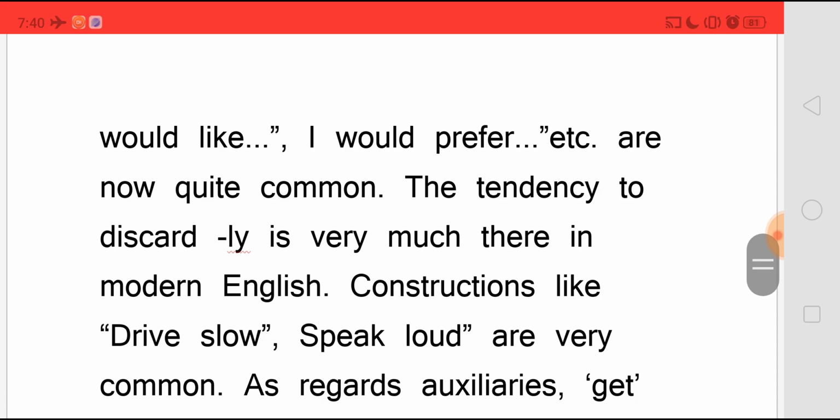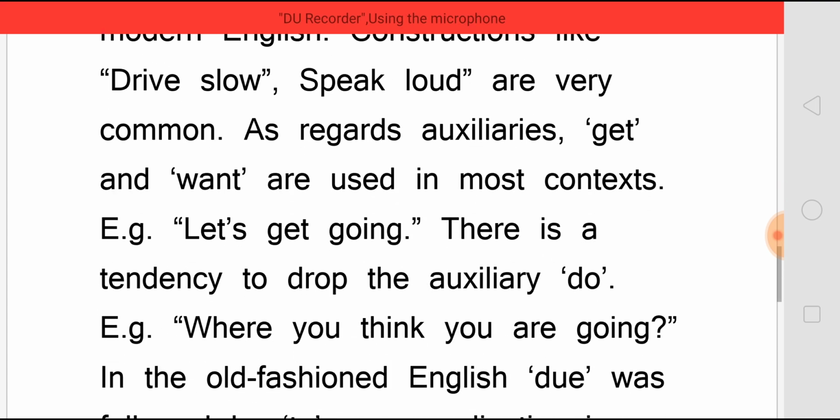are now quite common. The tendency to discard "-ly" is very much there in modern English. Constructions like "drive slow" and "speak loud" are very common. As regards auxiliaries, "get" and "want" are used in most contexts. Example: "Let's get going." There is no tendency to drop the auxiliary "do." Example: "Where do you think you are going?"